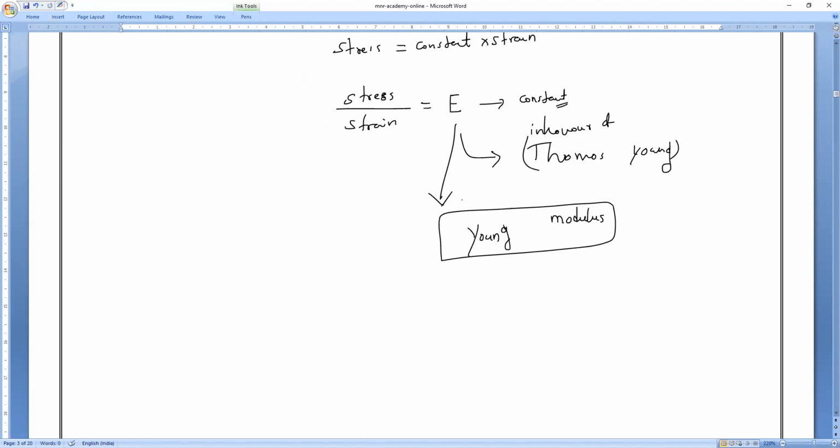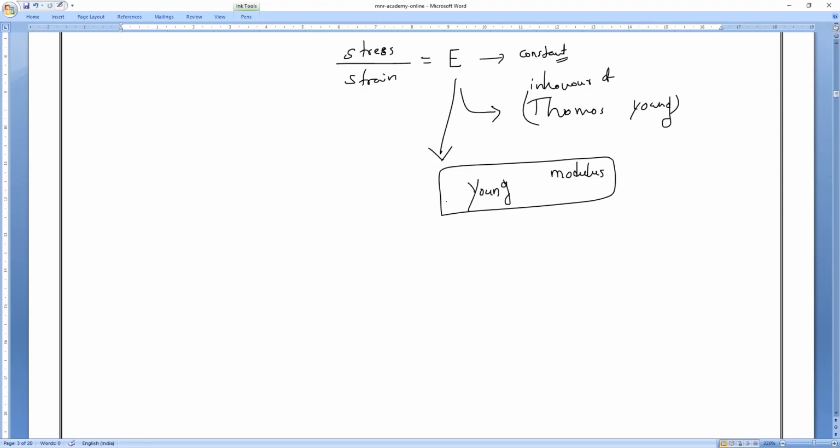So all of you observe: when you elongate, extend or stretch a spring or a string, the force developed in it is directly proportional to the magnitude of extension. So please note that point. Write that point also. When you elongate or extend or stretch a spring,